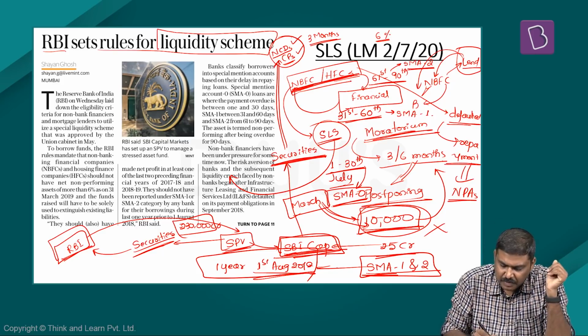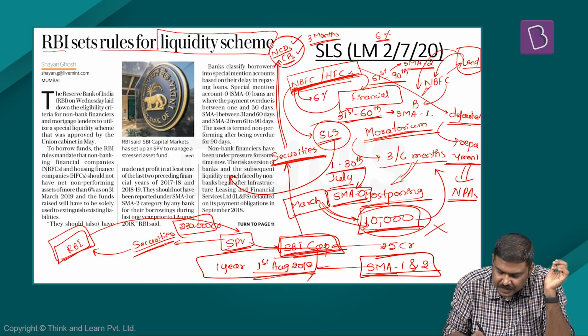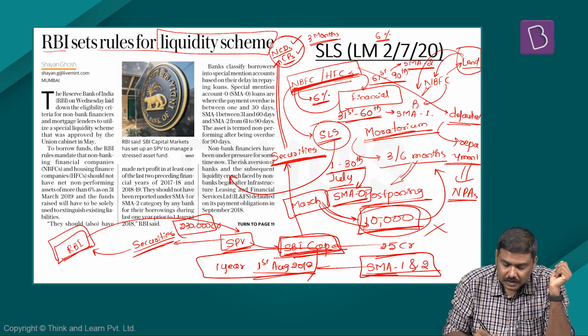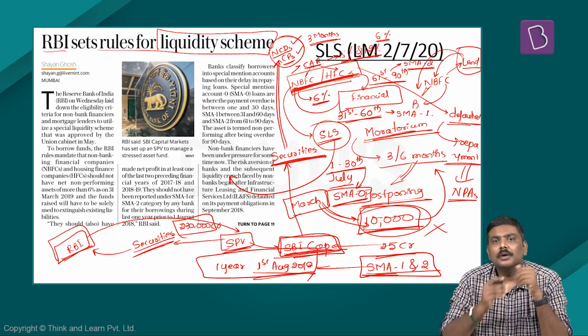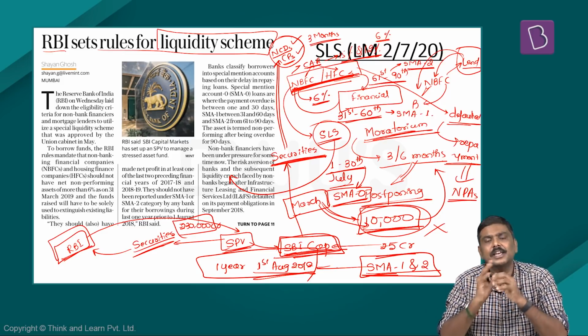Next, these particular NBFCs and HFCs should not have an NPA of more than 6% as of 31st March of 2019. Next very important guideline, the capital adequacy ratio of NBFCs and HFCs should be 15% and 12%. Below this, these will not be covered under this particular special liquidity scheme.